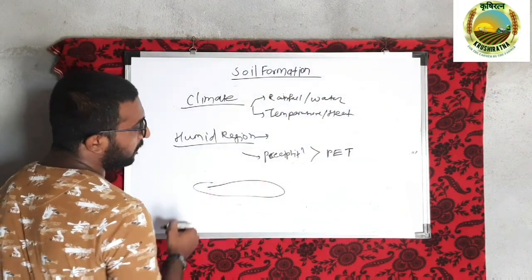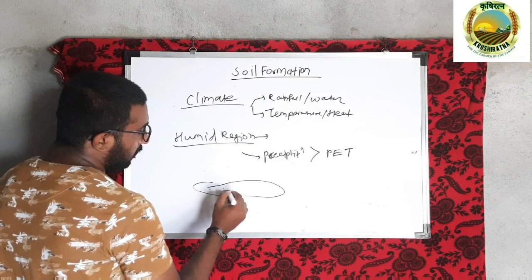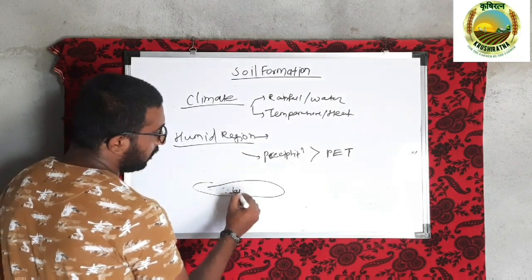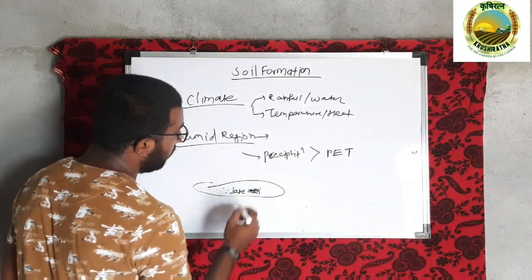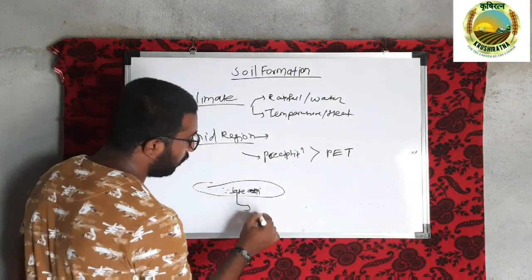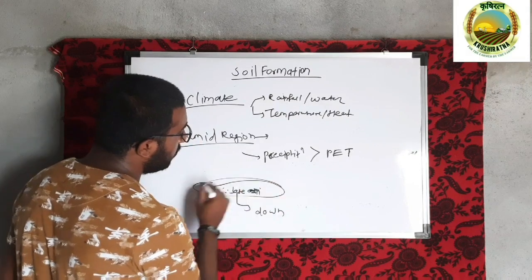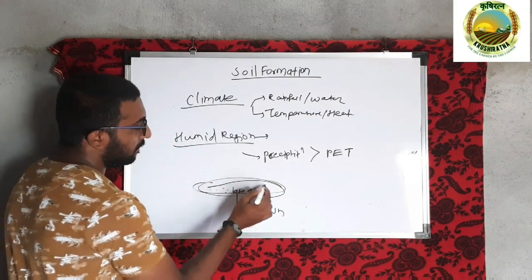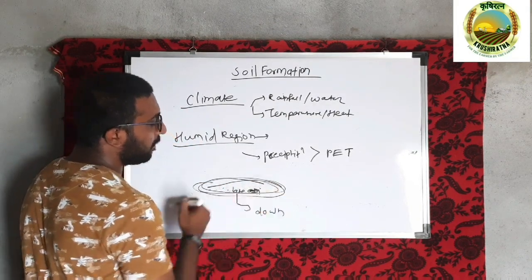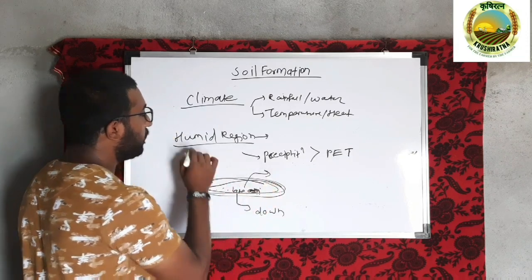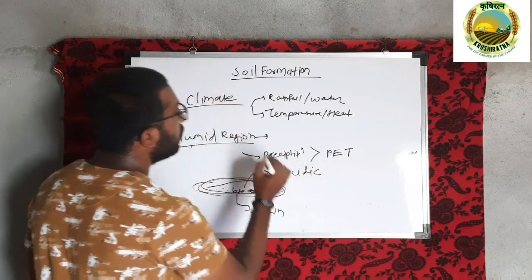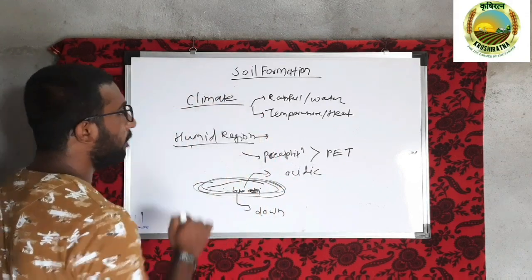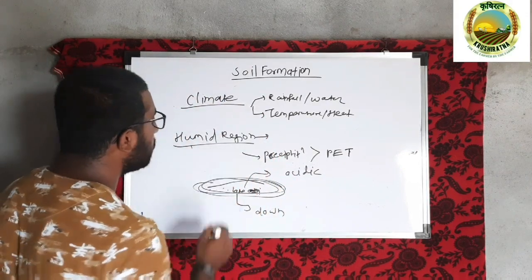As there is more precipitation, the base ions get leached down from the surface layer, and thus the soil acidity of the surface layer increases, and hence in humid regions mostly acidic soils are formed. So this is how precipitation or rainfall affects the soil formation processes in the humid region.